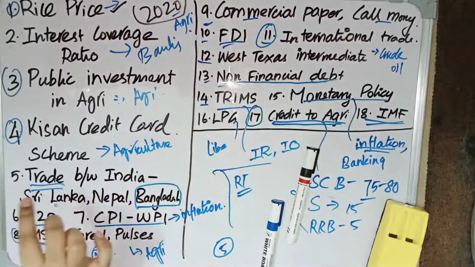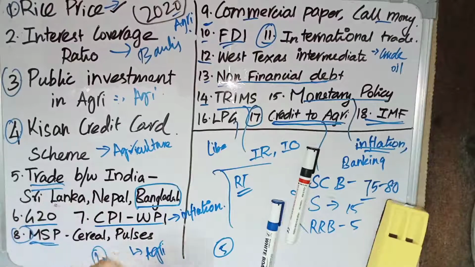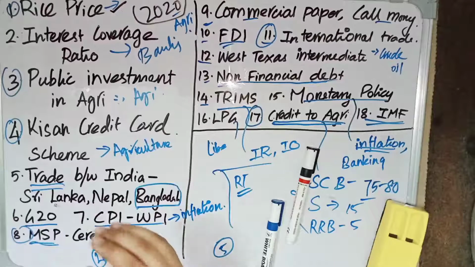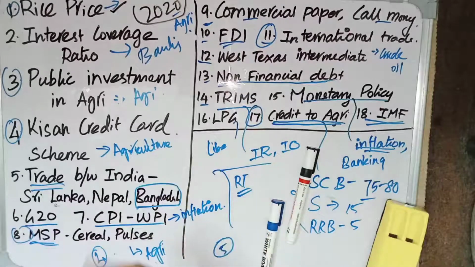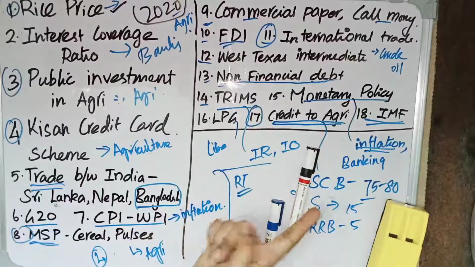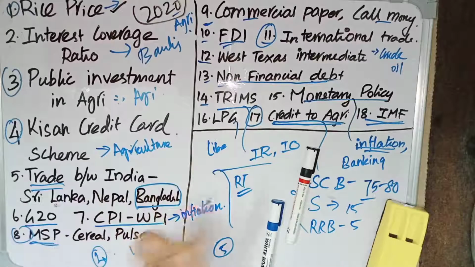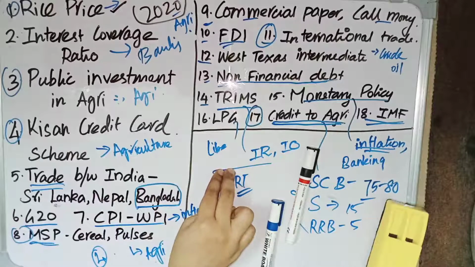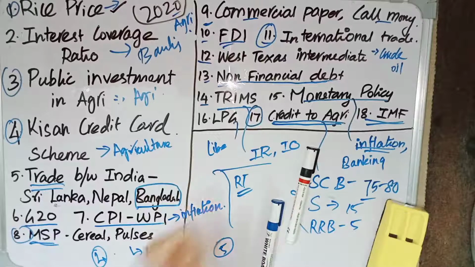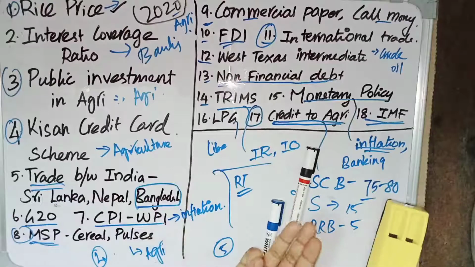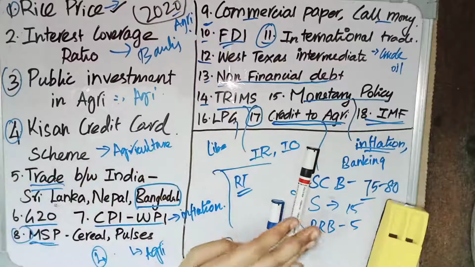And then we have trade. Fifth question is relating to trade. The trade that India is having between Sri Lanka, Nepal and Bangladesh is given in this question. Statement 1 is relating to trade between India and Sri Lanka. Statement 2 is relating to trade between India and Bangladesh, and statement 3 is relating to trade between India and Nepal. And in the third statement, they have given a thing like Nepal is the largest trading partner with India in South Asia.